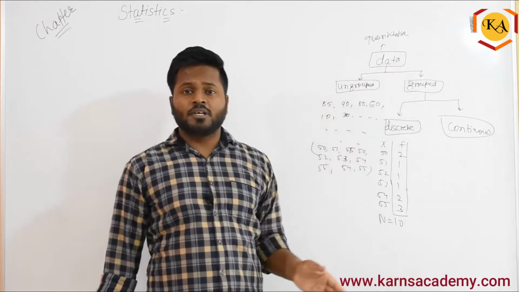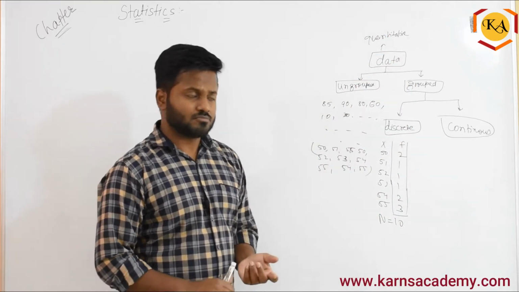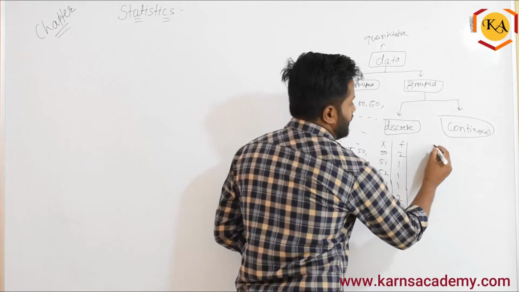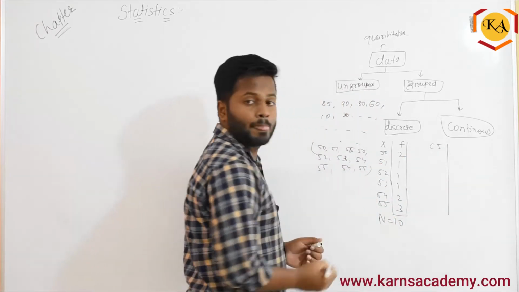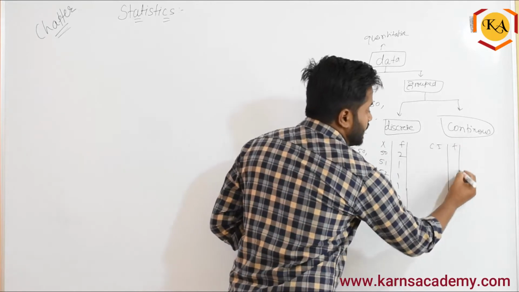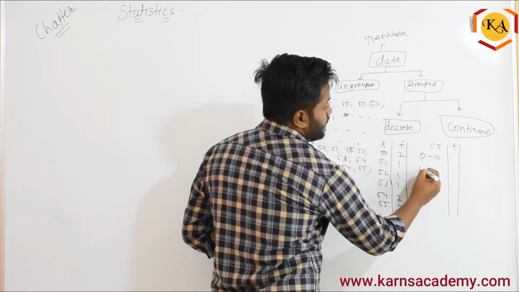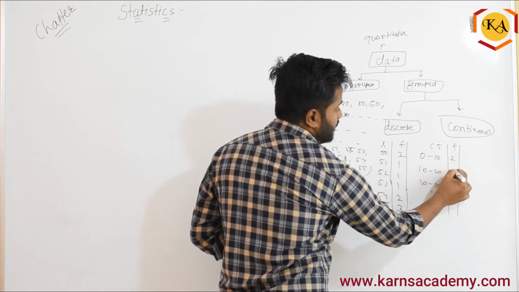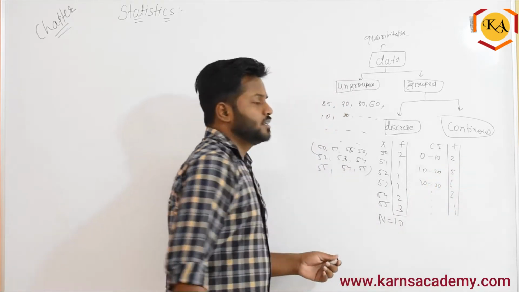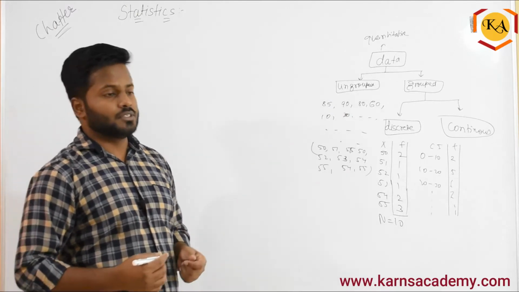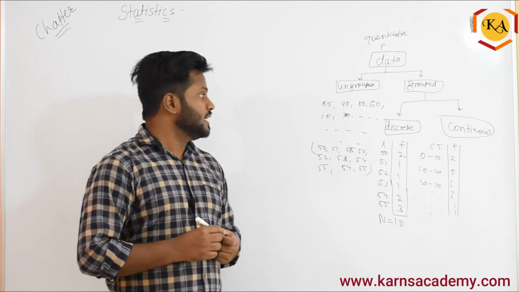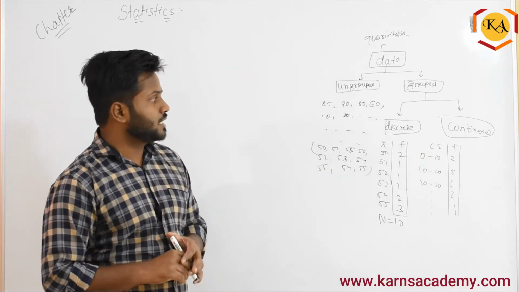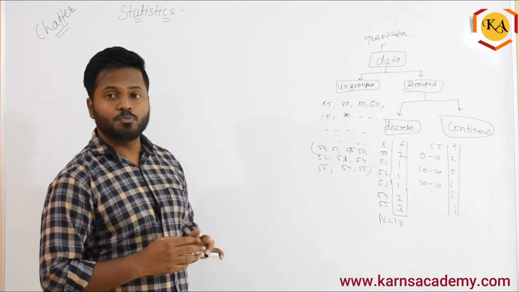It will again take the phases together. In that condition, we will convert this data into class interval and then frequency. Now in that class interval, let's take 0 to 10, 10 to 20, 20 to 30, and so on I'm taking, and frequency between 0 to 5, 10, how much ever is there, that we will write over there, right? So this is the 3 different categories of data, that is discrete, continuous, which comes under group,